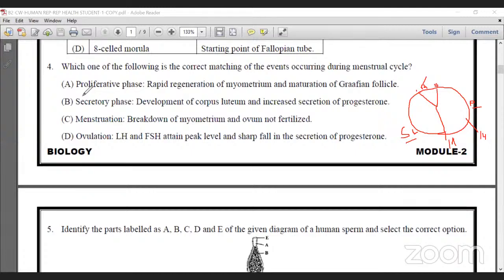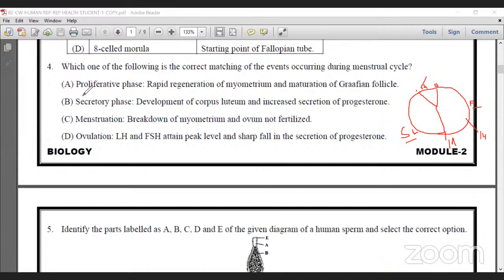Can you understand the topic now clearly? I think you understand the topic. So there is one question from the student: Sir, can you please explain the hormones released by the placenta and their function? Placenta. Okay.